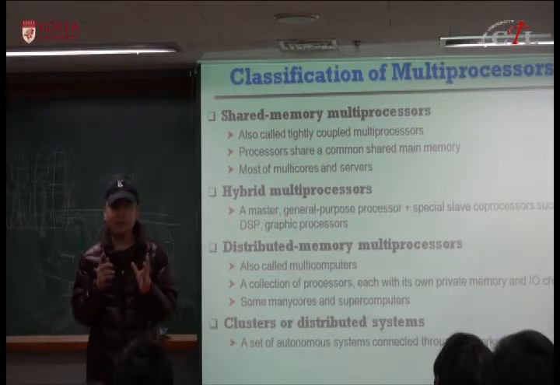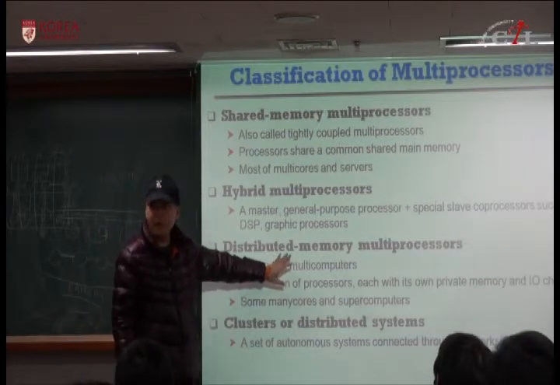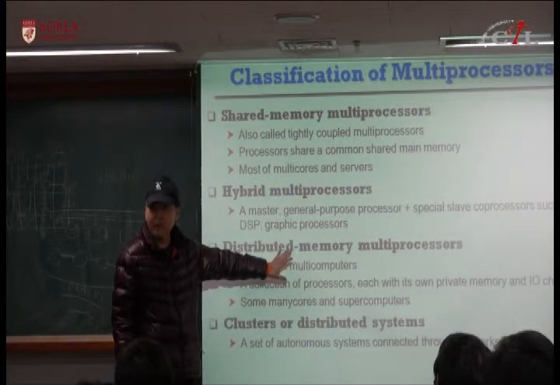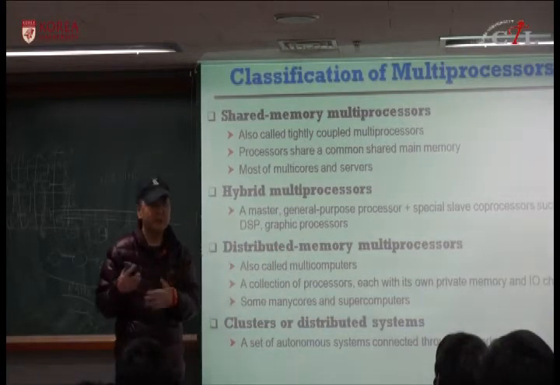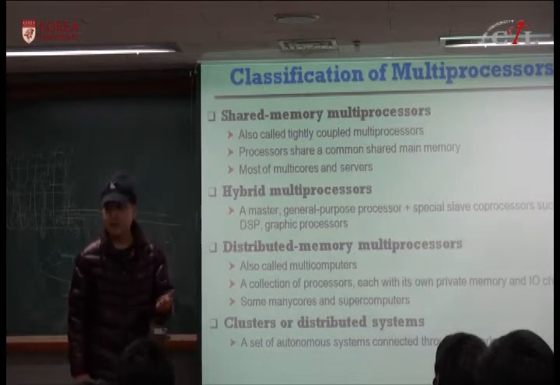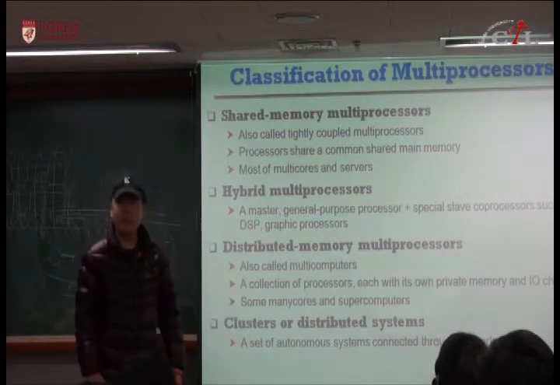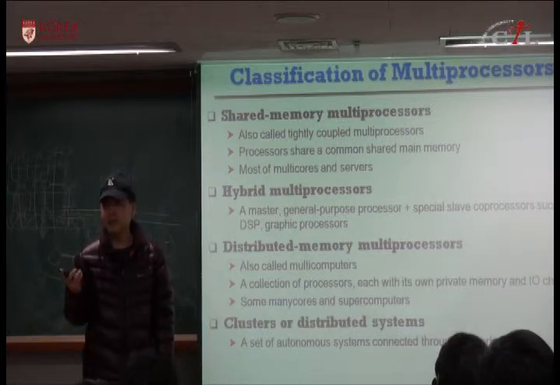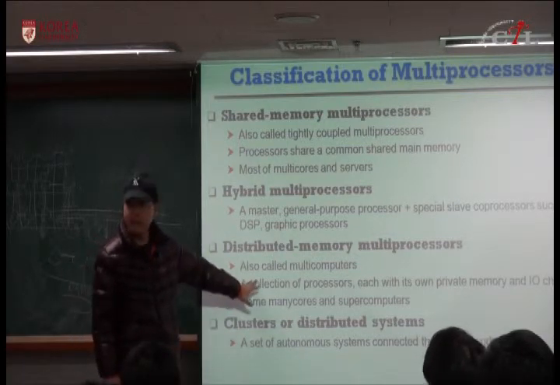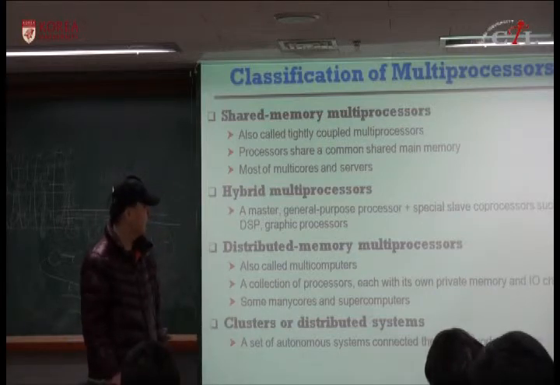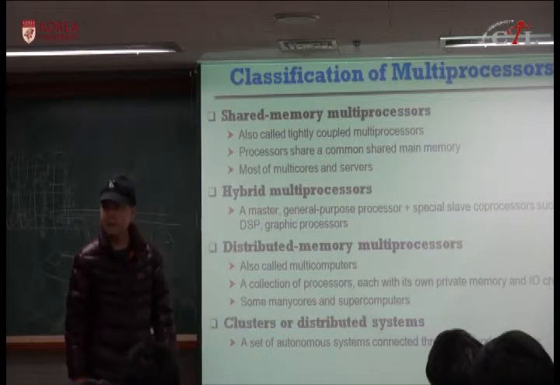The master processor can handle maybe operating system and maybe some kernel functions or key functions, and the other processors are usually processing for graphics or for DSP. It depends on the application it's running. Okay, for PlayStation or these game machines, maybe graphic is the main function. For these, DSP might handle some other.